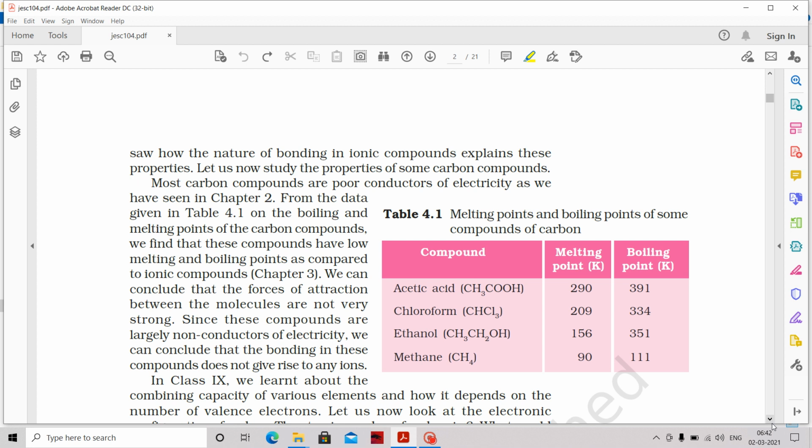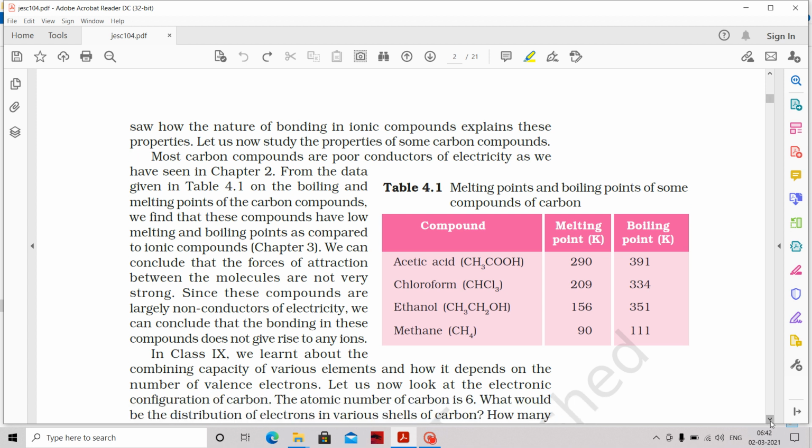Like sodium chloride: sodium has 11 electrons, so it is ready to lose that one electron, then it gets 10 electrons, the neon configuration, a noble gas. So sodium gets stability by losing that electron. So it is Na plus. Similarly, chlorine has 17 electrons, it gains one electron and becomes 18 electrons.